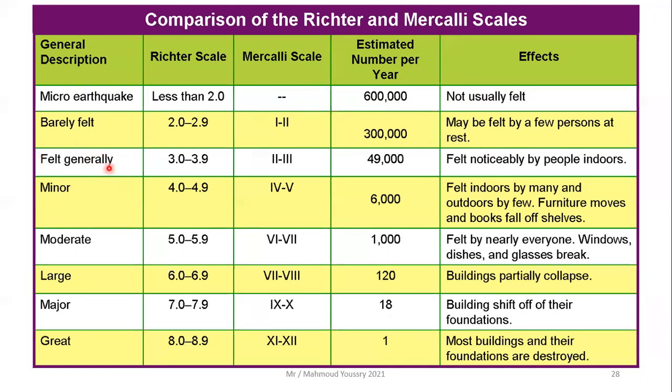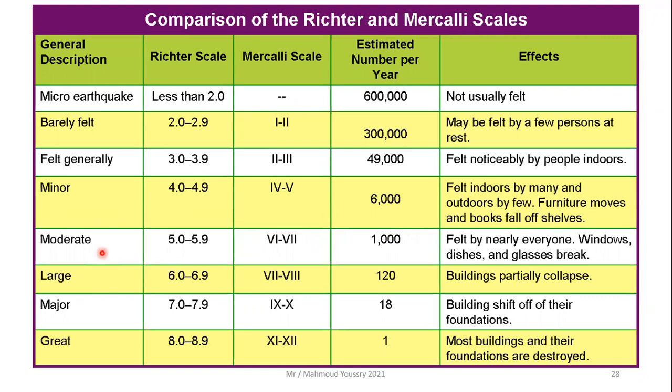Then a generally felt earthquake is 3.0 to 3.9 on the Richter scale, and 2 to 3 on the Mercalli scale. It happens 49,000 times per year. It is felt noticeably by people indoors. Then minor earthquakes are 4.0 to 4.9 on the Richter scale, and 4 to 5 on the Mercalli scale. They happen 6,000 times per year. They are felt indoors by many and outdoors by few. The furniture moves and books fall off shelves.